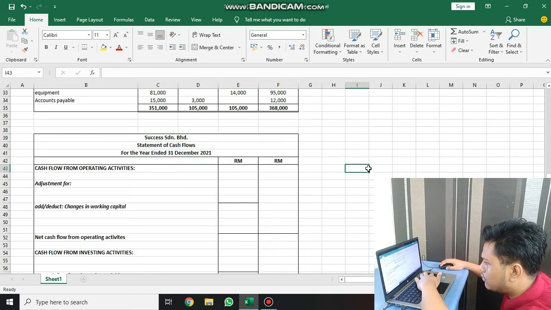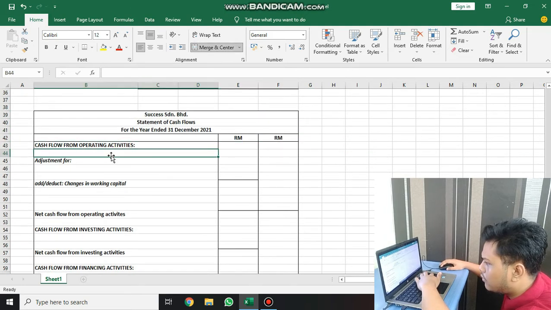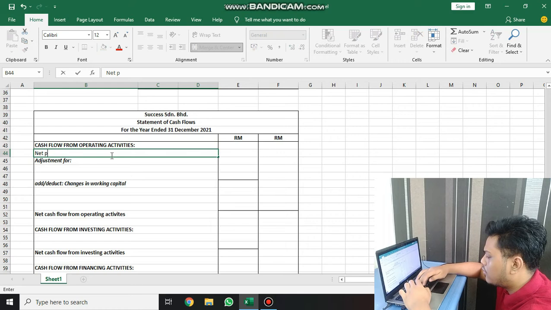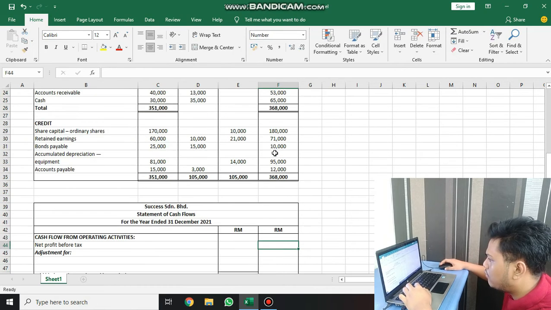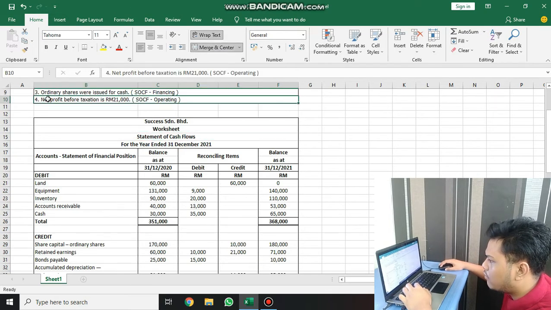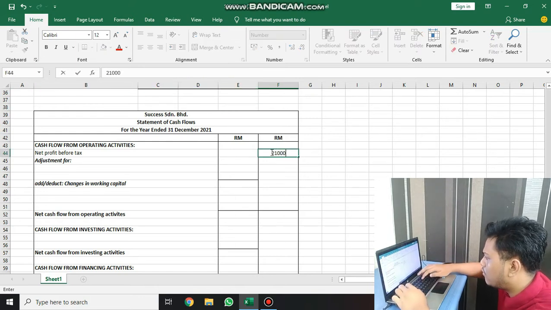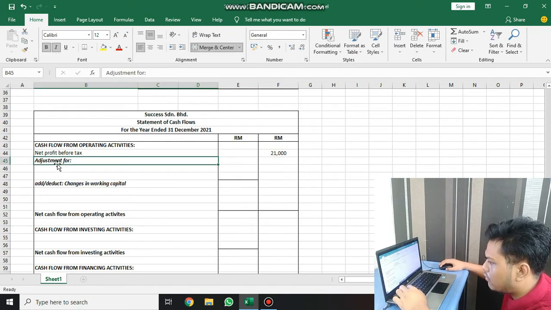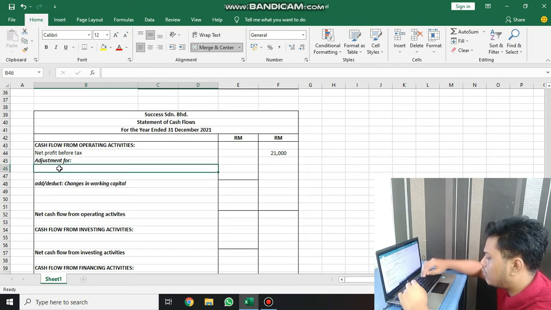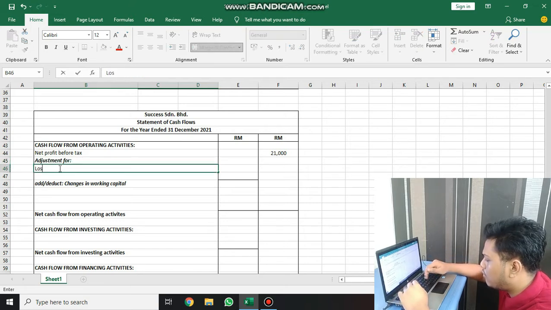First, cash flow from operating activities. We have a net profit before tax, which is 21,000. And then we have adjustments for. Firstly, we have a loss on disposal of land.